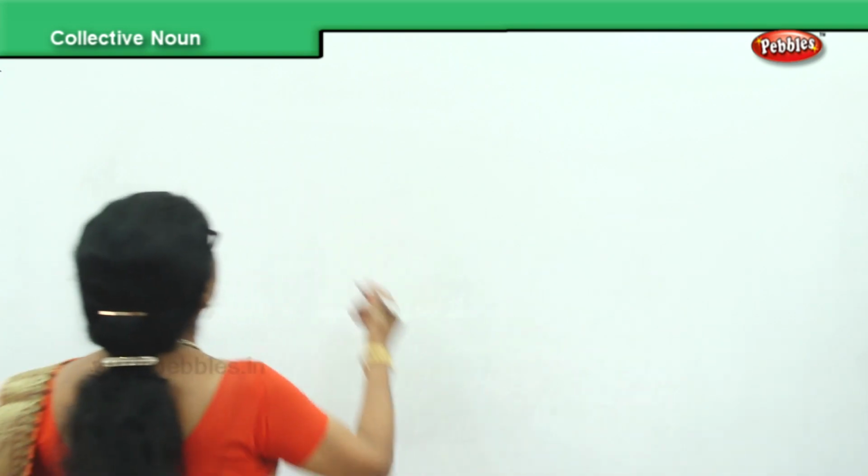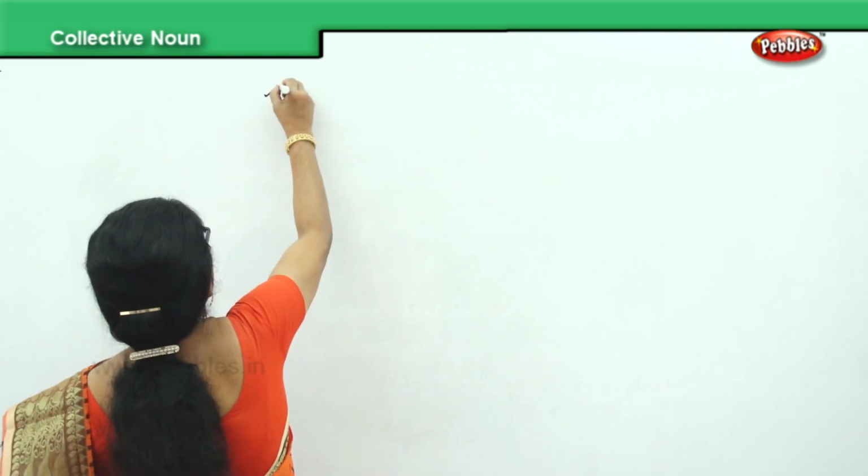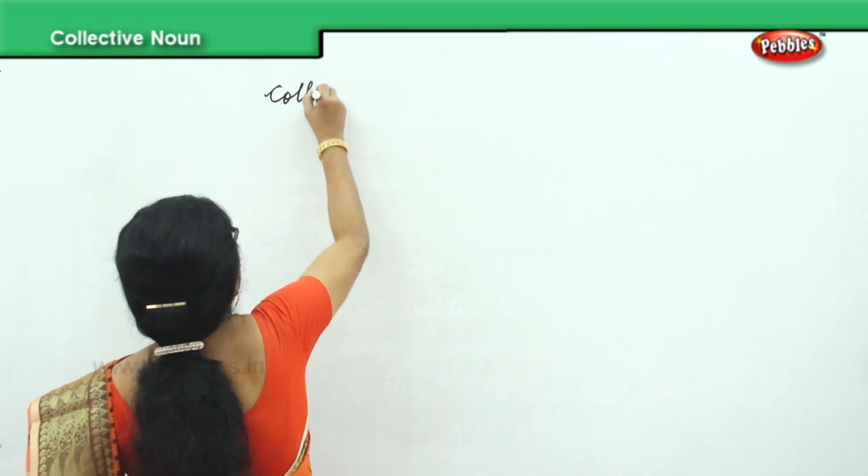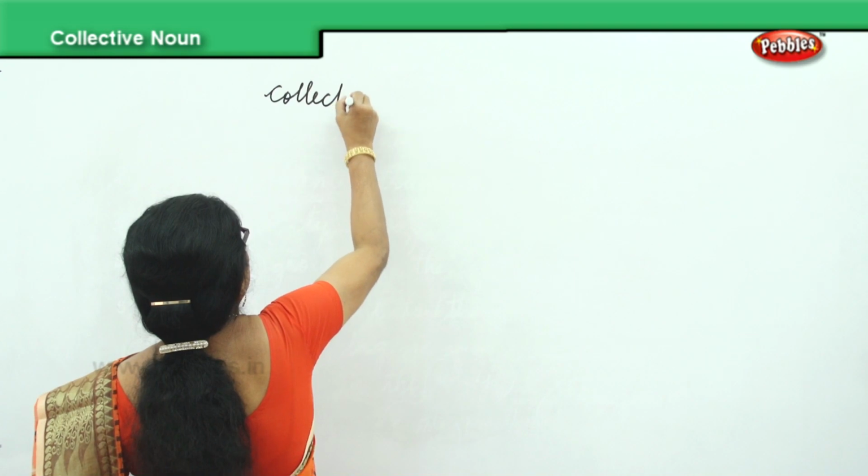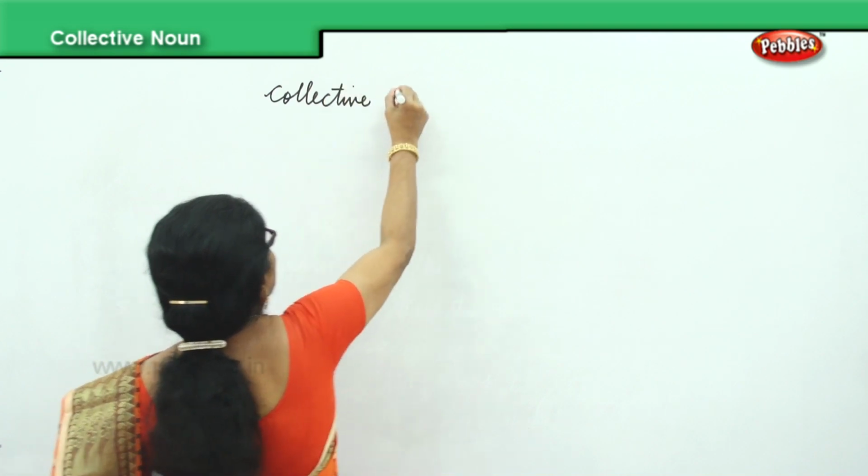I am continuing with another kind of noun. I said we are doing nouns this time, and there are many kinds of nouns. We have done proper nouns and we have done common nouns. Now we will do collective nouns.